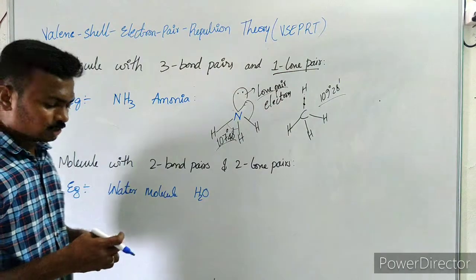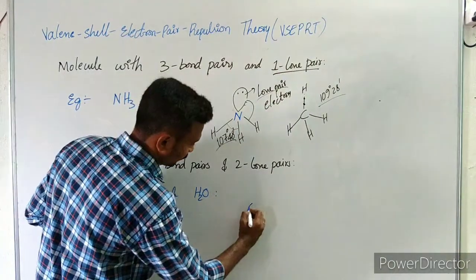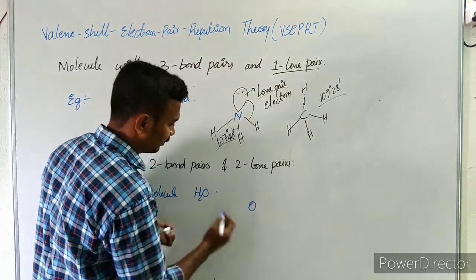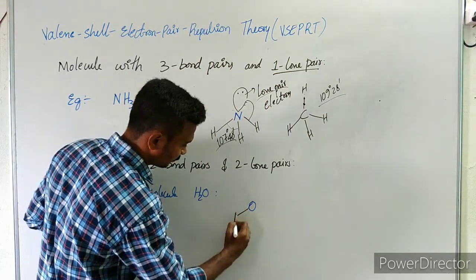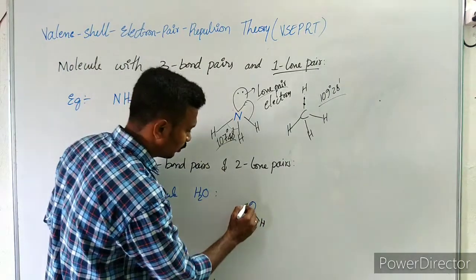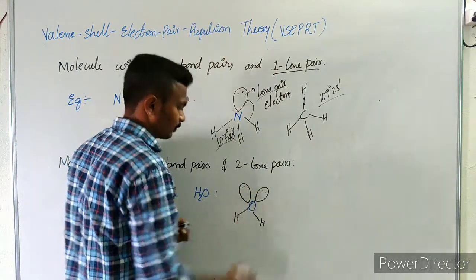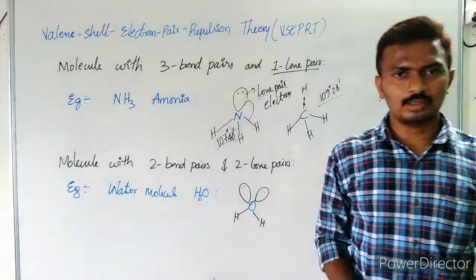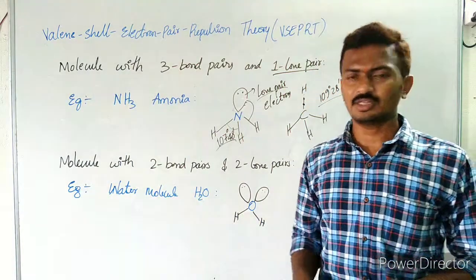If you take the H2O molecule, around one oxygen, there are two hydrogens and two lone pairs. How do we calculate the lone pairs and bond pairs? We will discuss in the next classes.